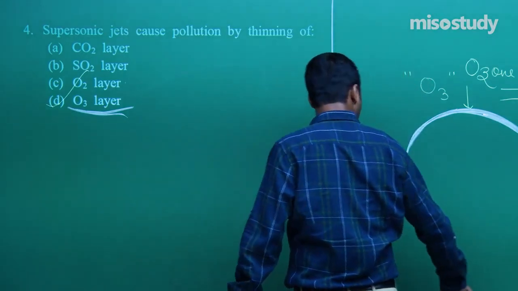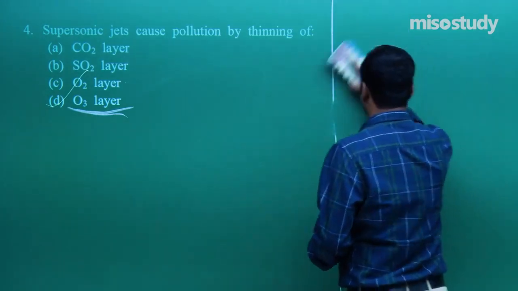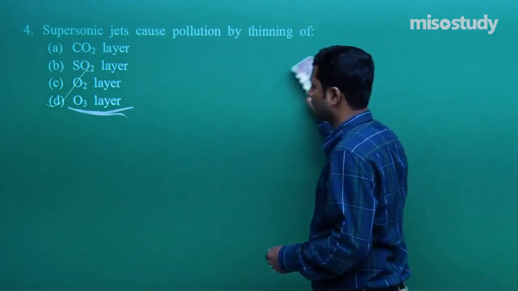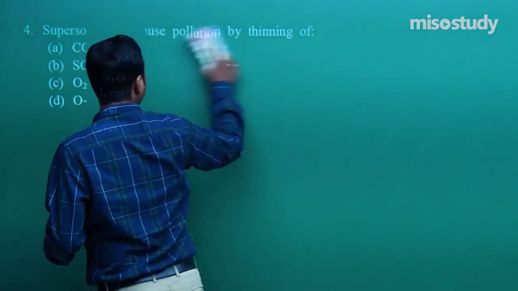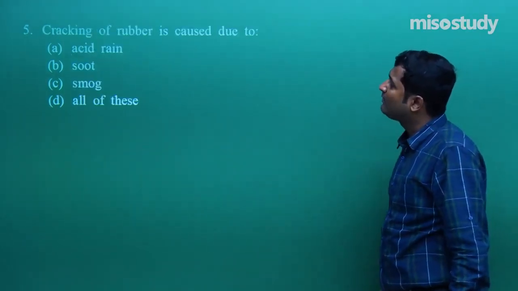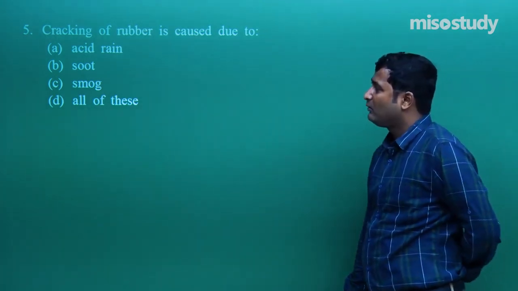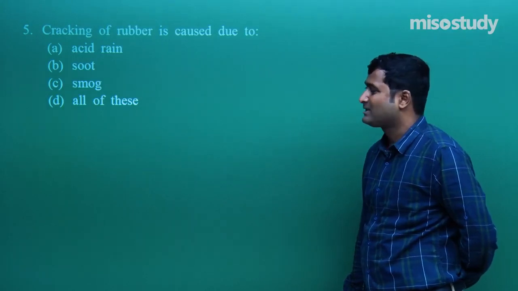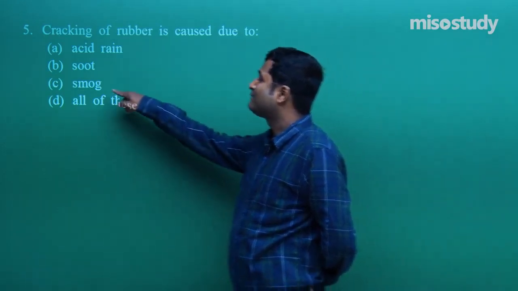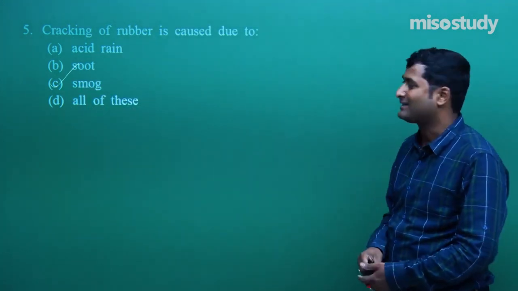Now friend, let's move to the next section. Now, question number 5. Cracking of rubber is caused due to: acid rain, soot or smog? Sir, it's a very simple question. The cracking of rubber is due to smog. So for question number 5, C is the correct option.